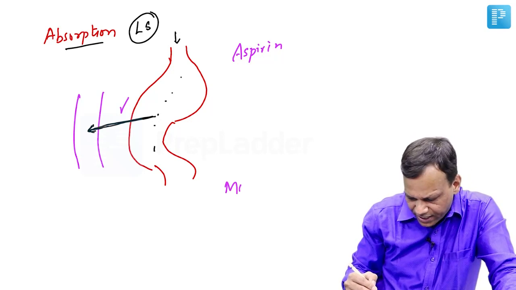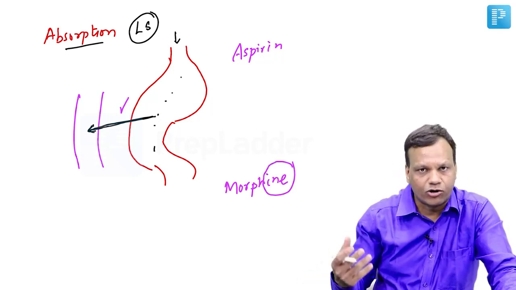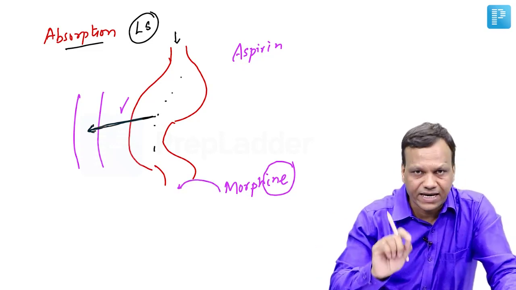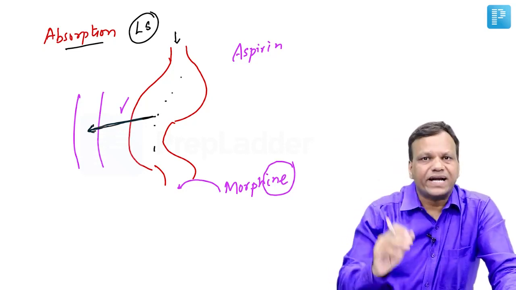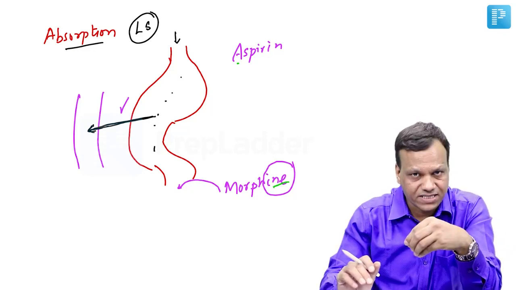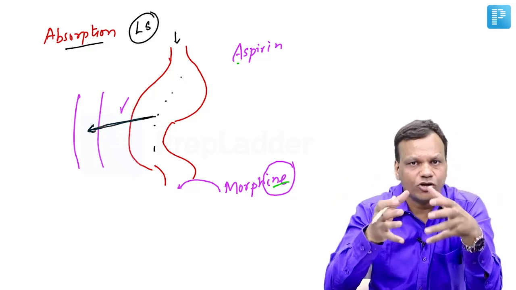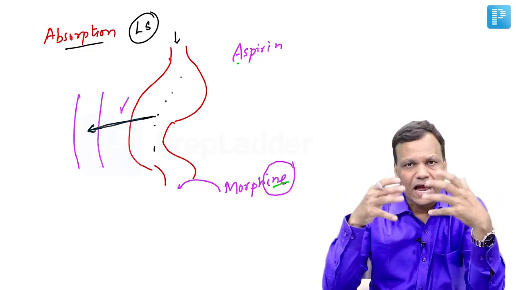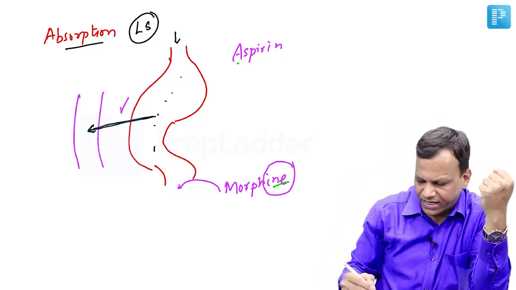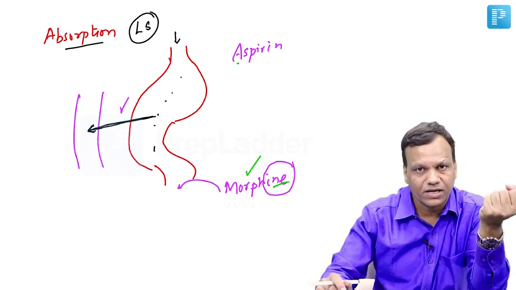On the other hand, basic drugs like morphine, remember any drug whose name ends with -ine is a basic drug: morphine, atropine, tuberculin. So basic drugs are absorbed from the intestine because the medium is alkaline. But practically every drug, whether acidic or basic, is absorbed more from the intestine. The reason being, the intestine has a large surface area, and the drug stays there for plenty of time. So gradually the drug is absorbed from the intestine. Even acidic drugs are absorbed more from the intestine as compared to the stomach.